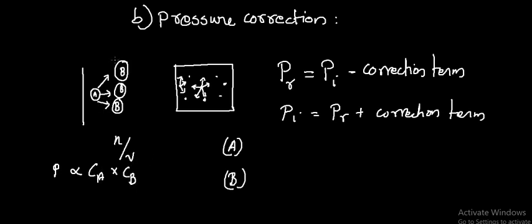Of course, the number of B-type molecules will be higher than the number of A-type molecules. Here A-type molecules indicate the molecules going to collide with the walls of the container. B-type molecules indicate the molecules which offer inward pull.